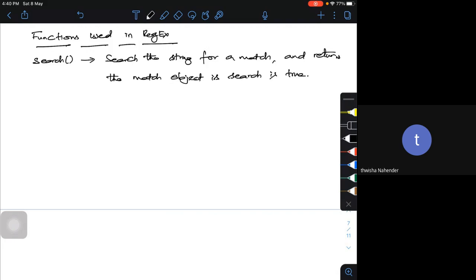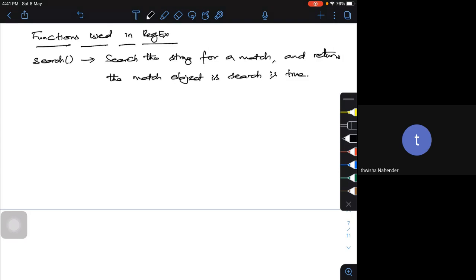What will happen if there is more than one match? For example, I am searching in a particular string for one word, but that word is repeated two times in that sentence. What does this search operation do? If there is more than one match, only the first occurrence of the match will be returned.